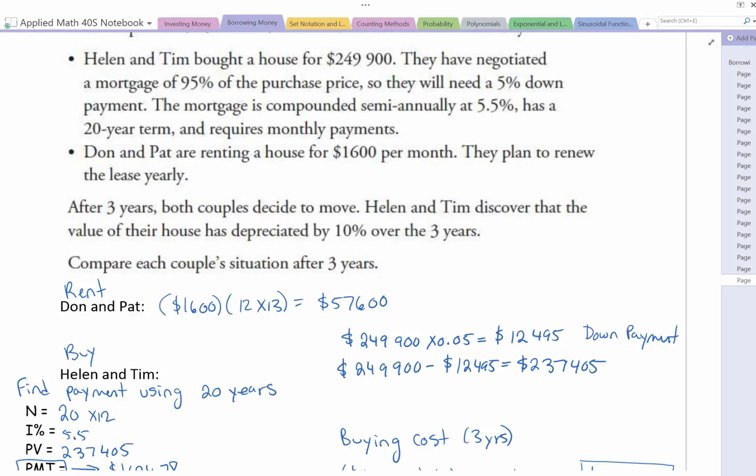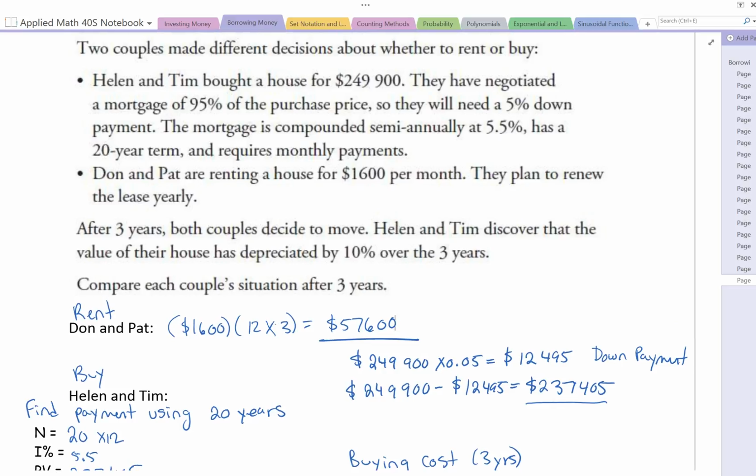Alright, so it says Helen and Tim bought a house for $249,900. Don and Pat rented a house for $16,000 per month. So I did that one first, and I calculated that for the 3 years here. Why is the 3 years? Because it says each couple's situation after 3 years. So 12 times 3 times, and I got $57,600.